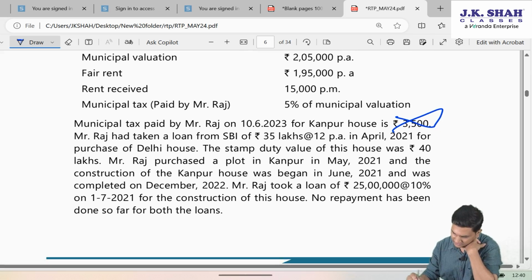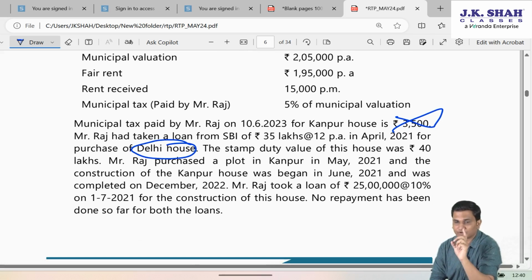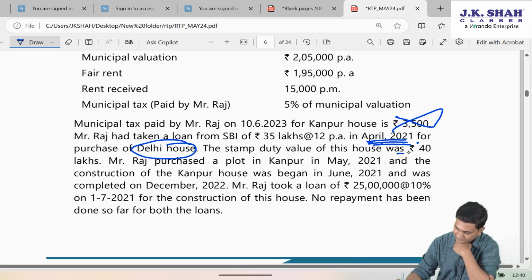Friends, they are saying for Delhi house, that is the let out property, there was a loan taken of 35 lakhs from SBI at 12% per annum in April 2021. Point to be noted. The stamp duty value of this house was 40 lakhs.